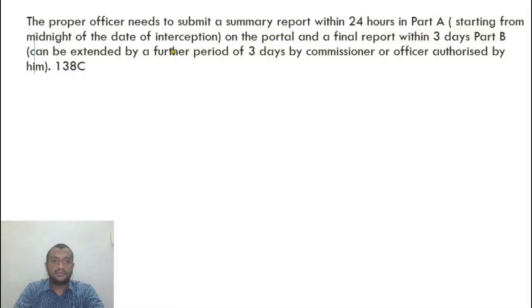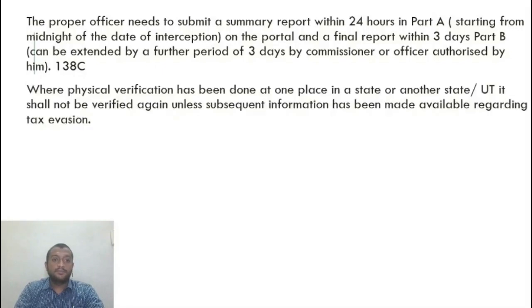Starting from the midnight of the day of interception. It can be extended by a further period of 3 days on approval by the commissioner or officer authorized by him, where physical verification has been done at a place. So if I do this physical verification at one place, it cannot be stopped at any other place in the state or in any other state.